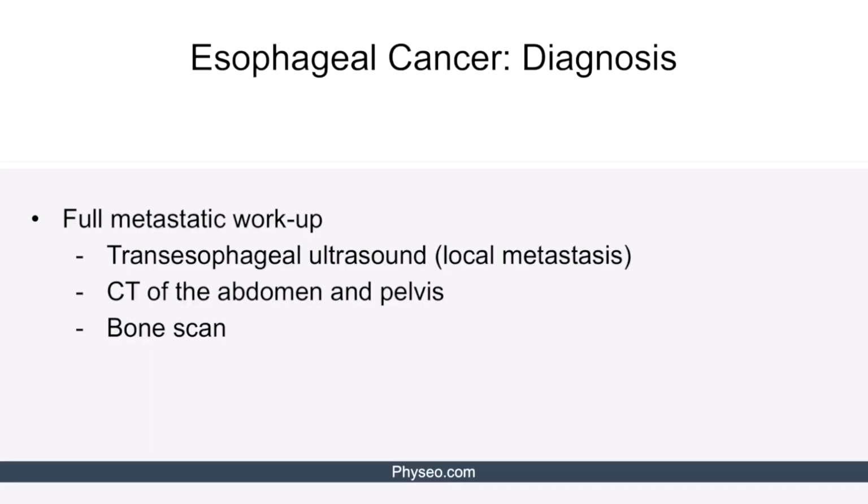Additionally, the patient diagnosed with esophageal cancer should undergo a full metastatic workup. Transesophageal ultrasound may detect local mediastinal metastasis. CT of the abdomen and pelvis may reveal distant visceral metastasis. Finally, bone scan may show possible bone metastasis.